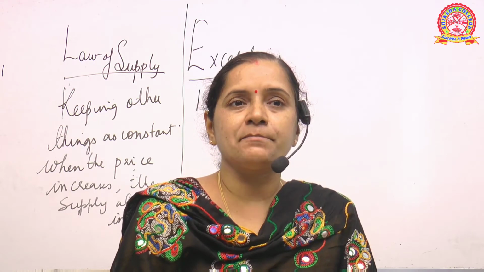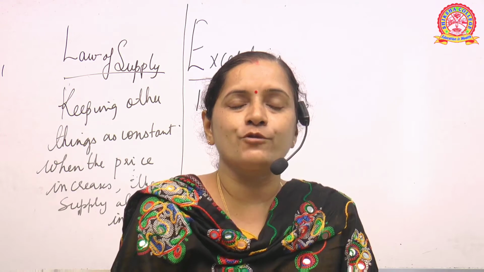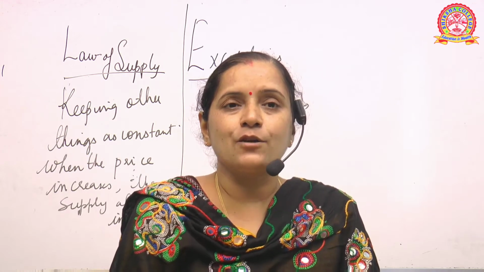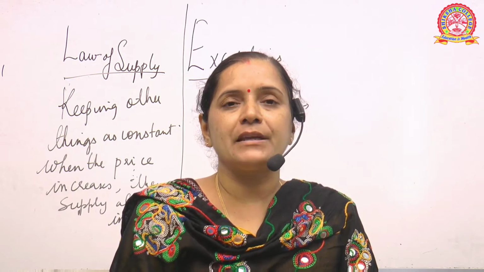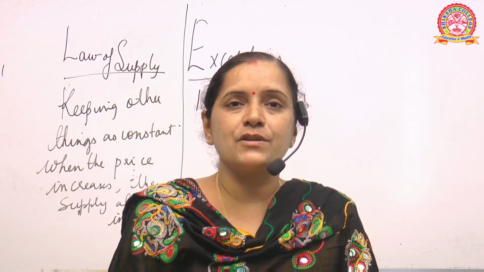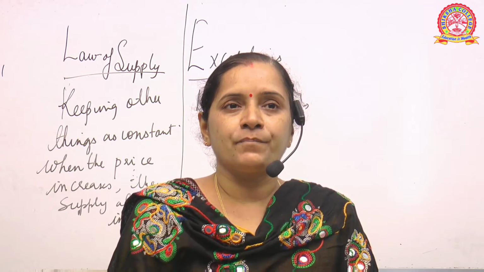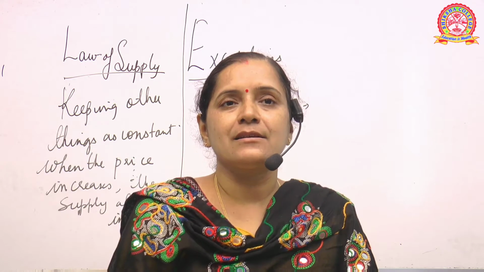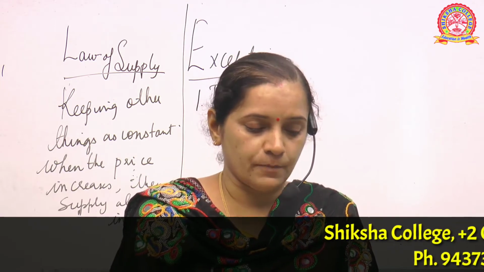With the increase in price, the supply may not increase, because we are talking of those goods which are not available freely in the market. Is it clear? So in case of those kinds of goods, the law of supply will not hold.